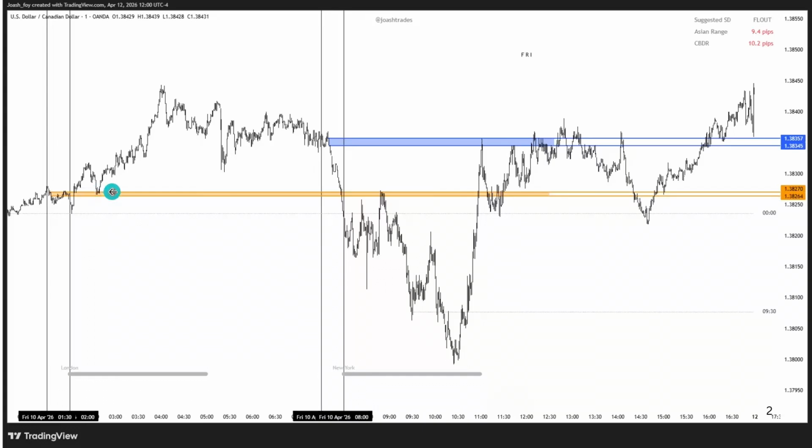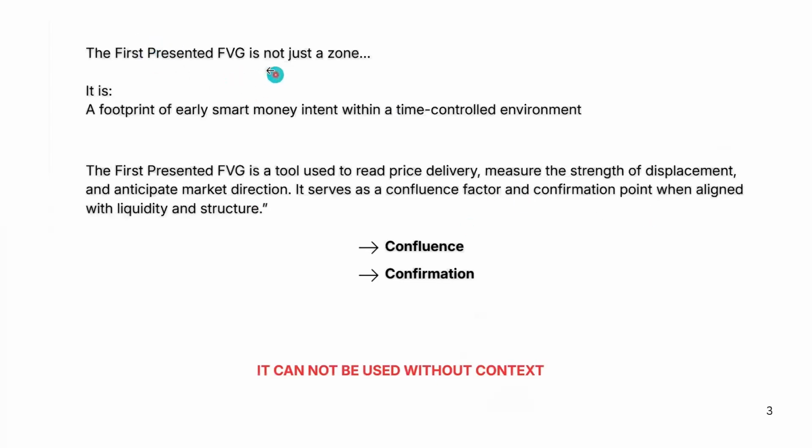Now, why is this fair value gap relevant and how can you use it? Let me explain. The first presented fair value gap is not just a zone, it's a footprint of early smart money intent within a time-controlled environment. All right. The first fair value gap is a tool used to read price delivery, measure the strength of displacement, and anticipate market direction.